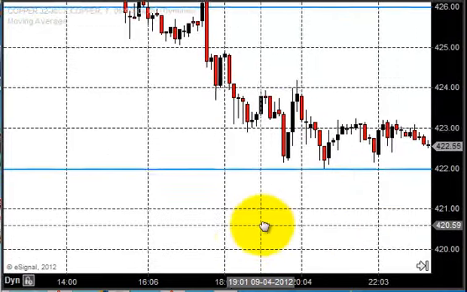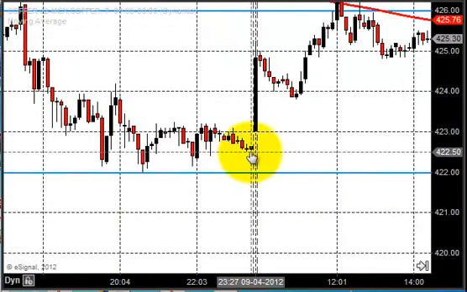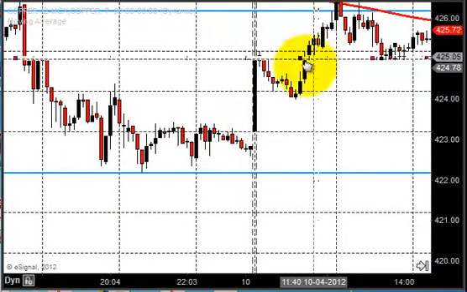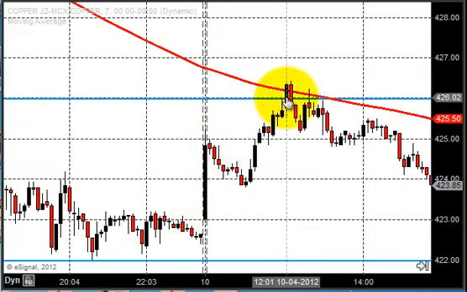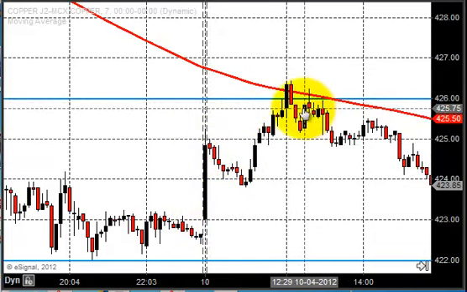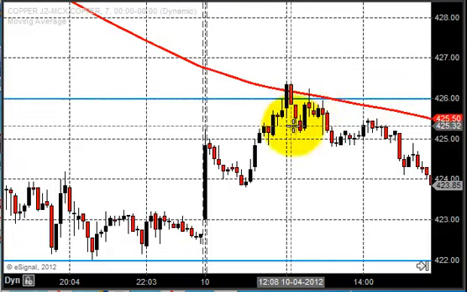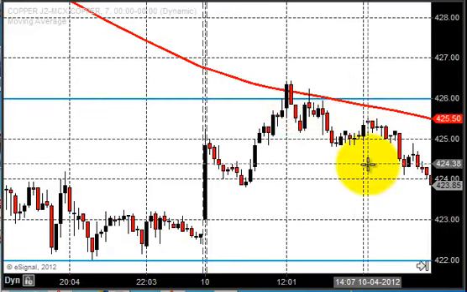Tuesday also, you can see the price closed around 422, and Tuesday the market opened just around 424, and there was a bounce back, and you want to note the major support and resistance. That is the purpose of looking at what happened last week. So you can see the market was taking a resistance around 426.